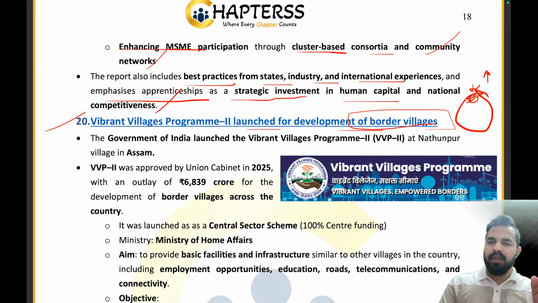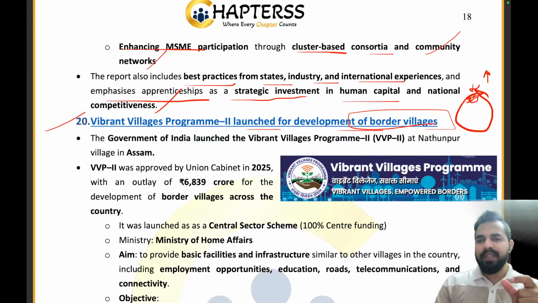Now, if the security system of the gate is very weak, what will happen? Your house will be less secure and anyone can come in and go out at any point of time. And there will be a lack of security among your family members who are living in the house. Am I right or wrong? So this will be the scenario.